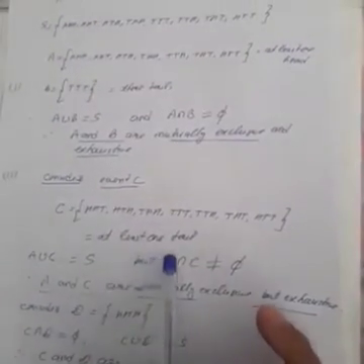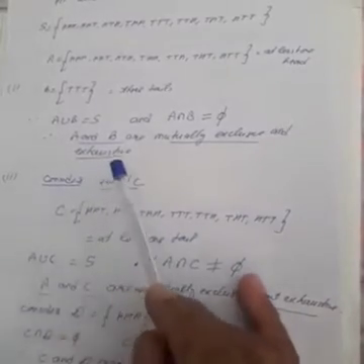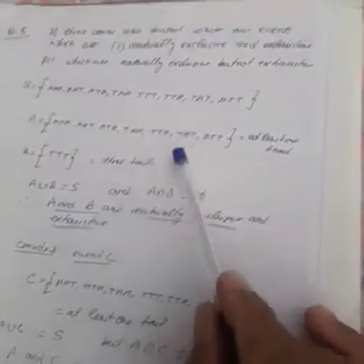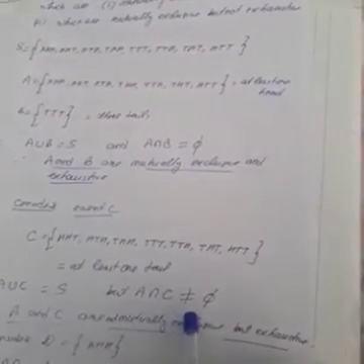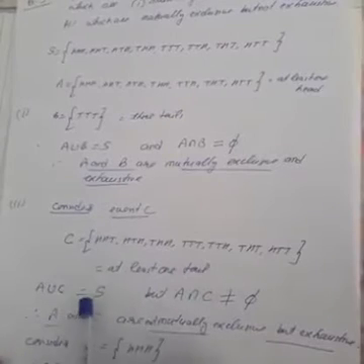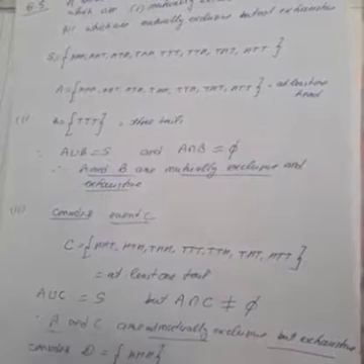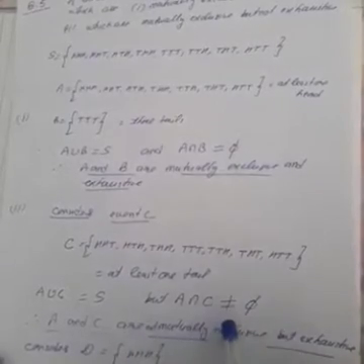Now you consider event C. C is at least one tail. So if you observe events A and C, A intersection C is not empty. So it means A and C are not mutually exclusive, but their union is S. So these events are exhaustive events. This is an example of exhaustive events but not mutually exclusive.